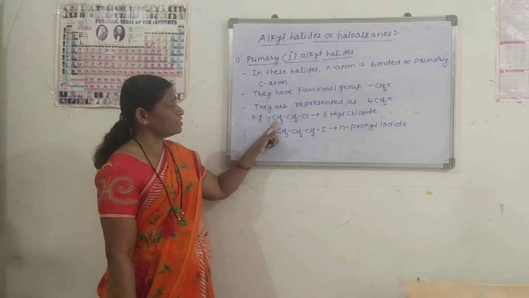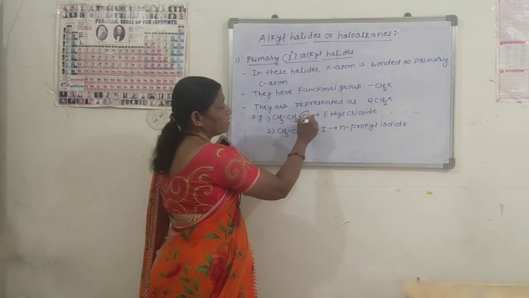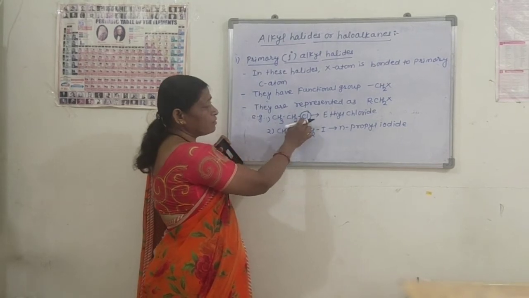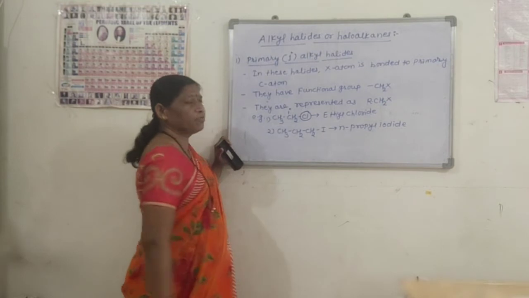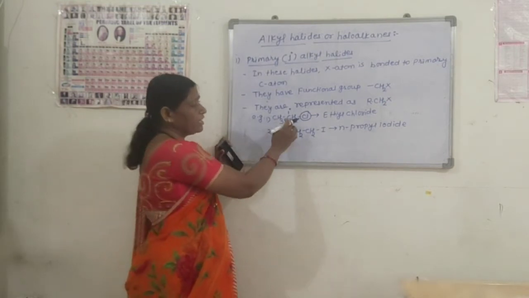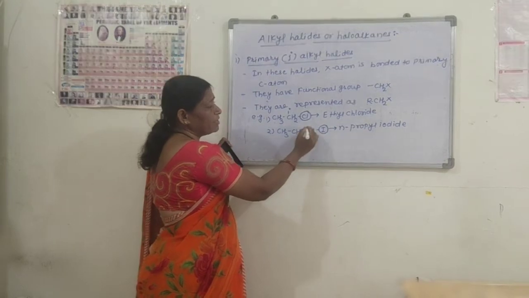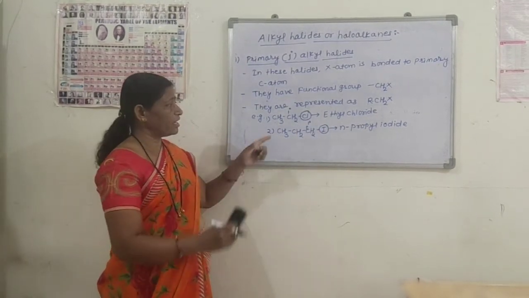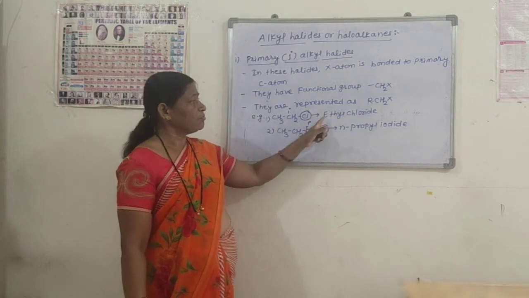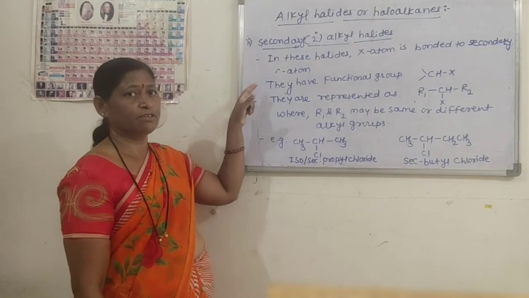Example is CH3CH2Cl. The carbon to which the halogen atom is attached is primary. Therefore this is an example of primary alkyl halide. Here iodine is attached to primary carbon atom. Therefore this is also an example of primary alkyl halide. Names of these compounds are ethyl chloride and n-propyl iodide.